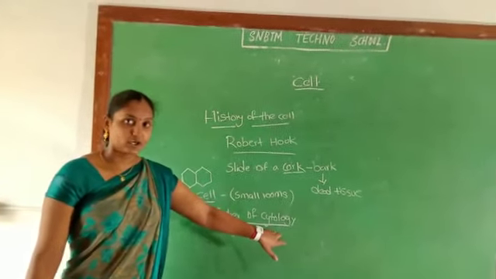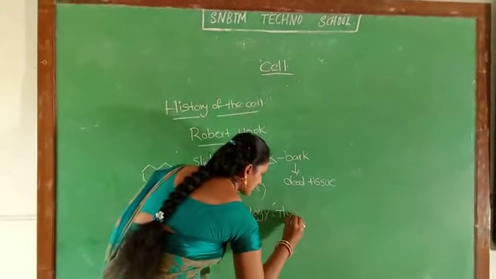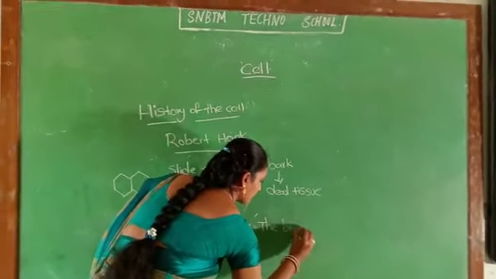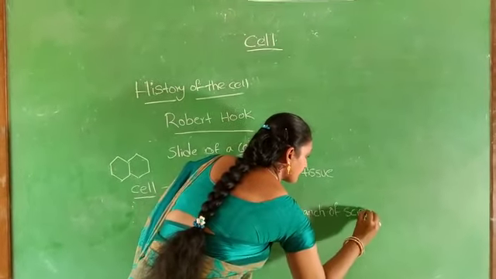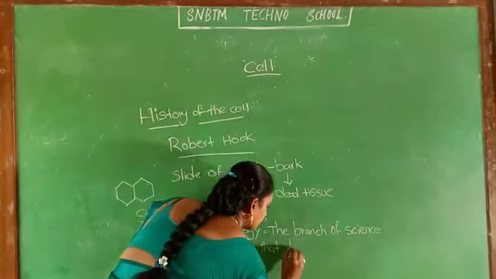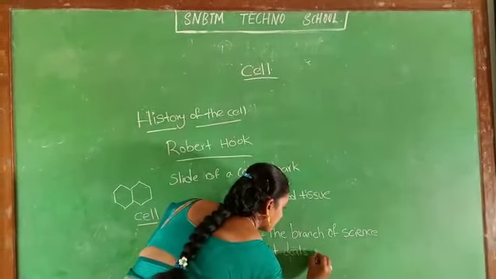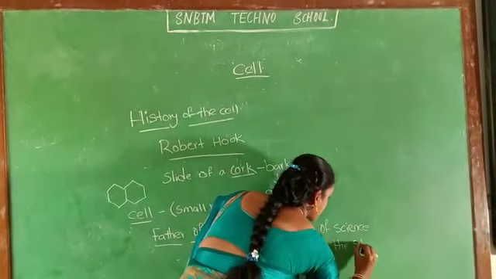What is meant by cytology? Cytology is the branch of science that deals with the study of cells.